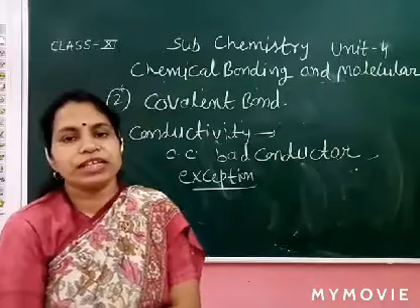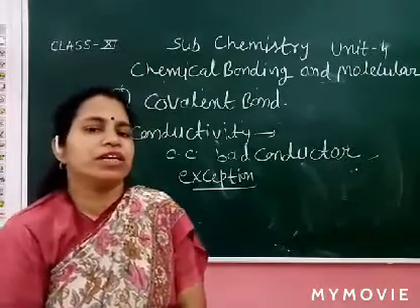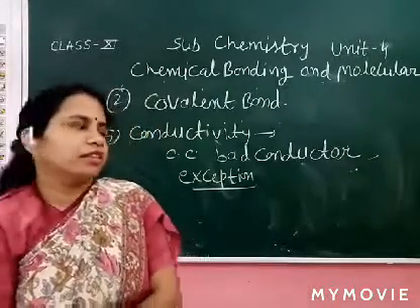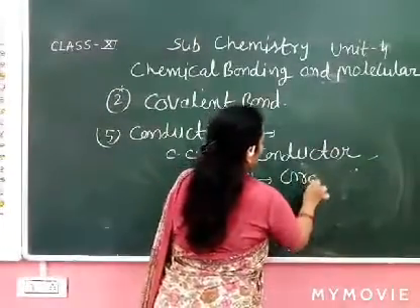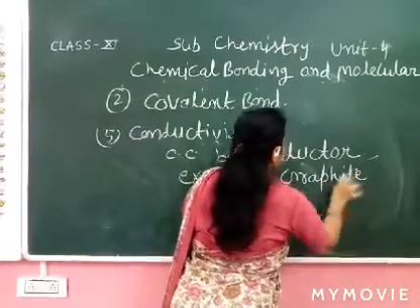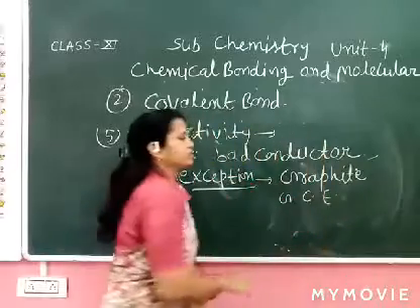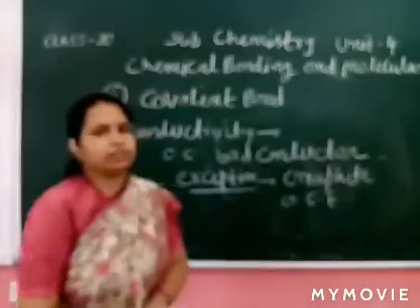These are poor conductors of electricity, but one compound is a covalent compound with an exception, like graphite, the allotropic form of carbon. Graphite is a good conductor of electricity. Clear? There are free electrons present.